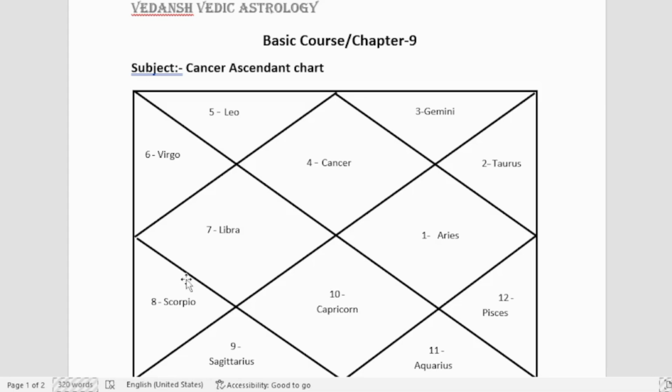We should note that Mars will be giving better result in general for Cancer ascendant, as it is also the lord of a center house, which is the 10th house. So being the lord of 10th house and the 5th house, after Moon, Mars becomes the most benefic planet for Cancer ascendant chart in general. Why I am saying in general?